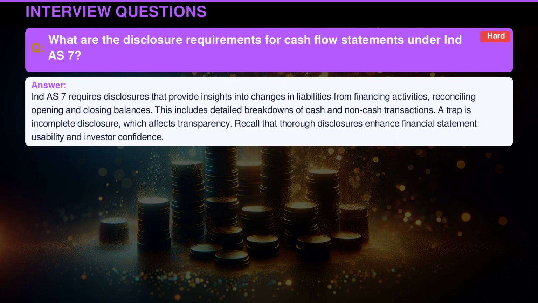Indian Accounting Standard 7 requires disclosures that provide insights into changes in liabilities from financing activities, reconciling opening and closing balances. This includes detailed breakdowns of cash and non-cash transactions. A trap is incomplete disclosure, which affects transparency. Recall that thorough disclosures enhance financial statement usability and investor confidence.